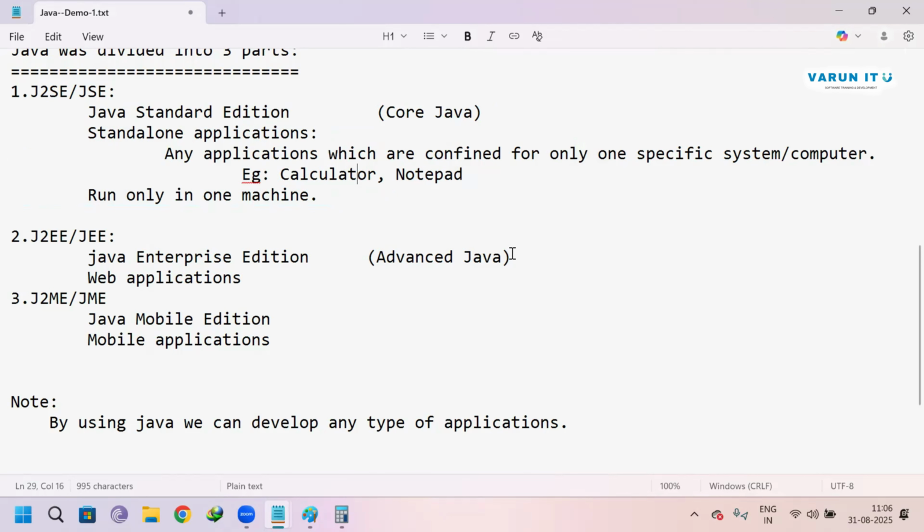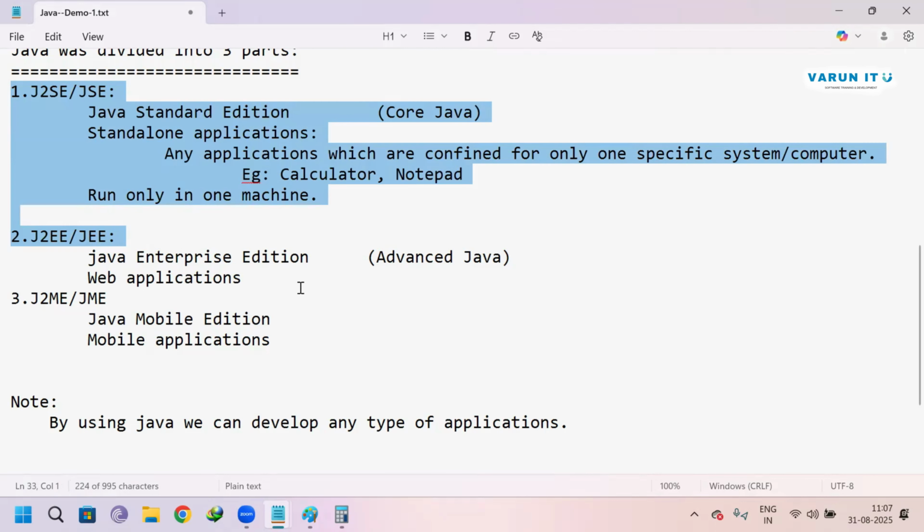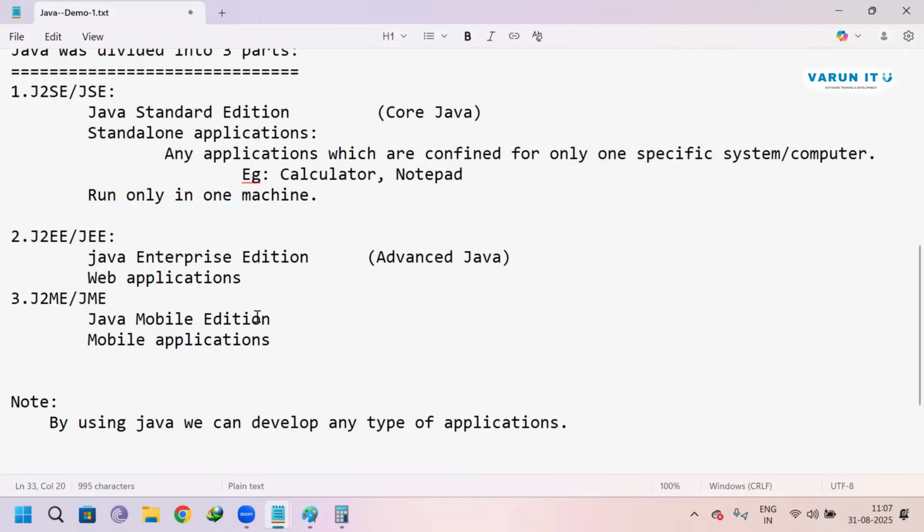What is Java Enterprise Edition? Now we have to learn what Enterprise Edition is. Here we can develop web applications. To develop standalone applications, we use Java Standard Edition. What this Java Standard Edition is and how we can use it, you will get to know in further classes. While we are installing any IDE, wherever we write the code, when we are downloading any IDE or application, there we will select J2SE, J2EE or J2ME, the Java Mobile Edition. We will have some different editions there, and we will access the applications using these editions.